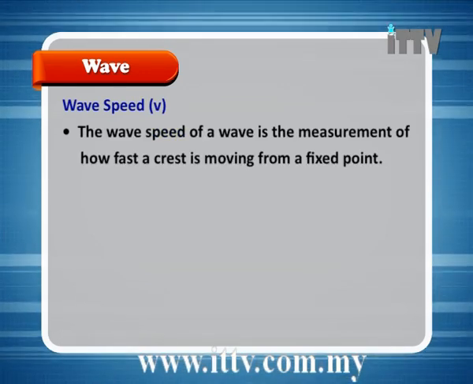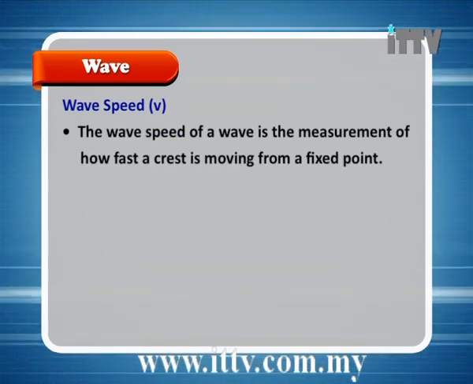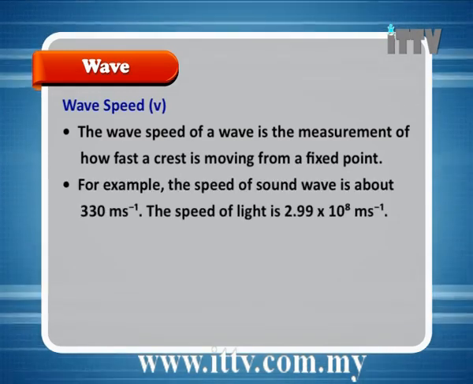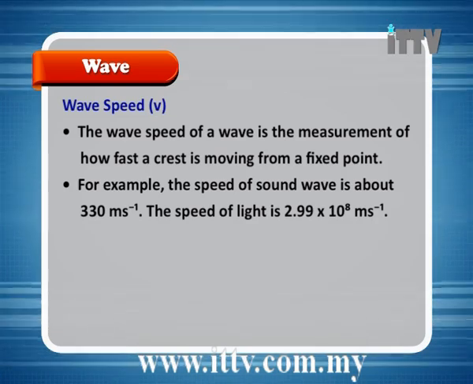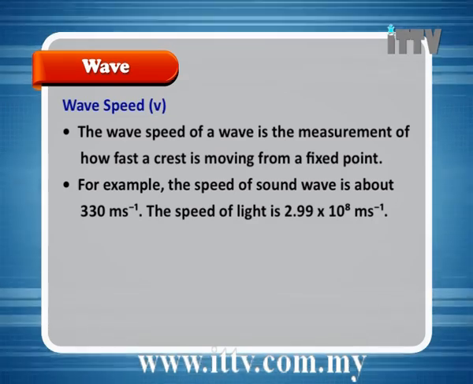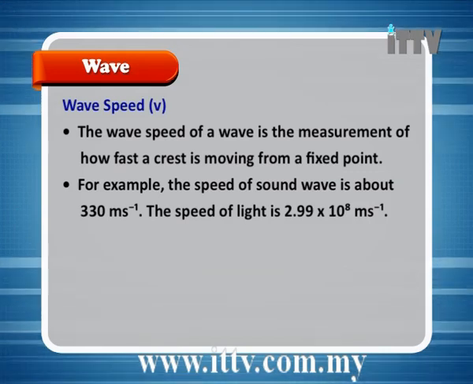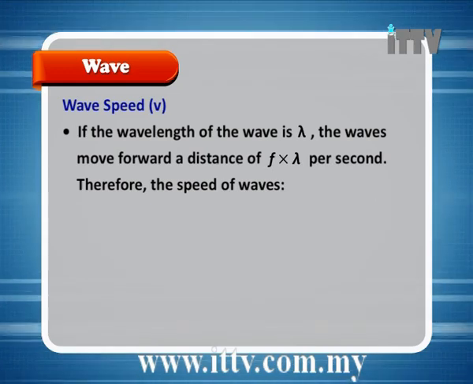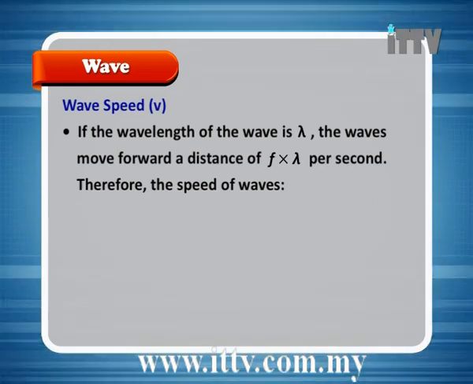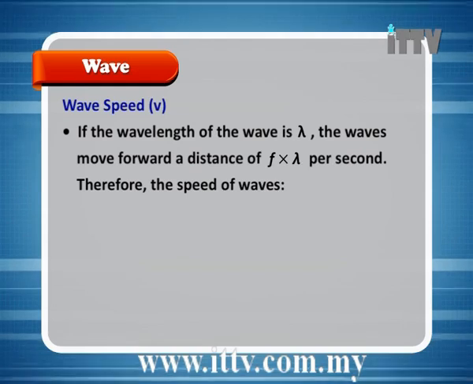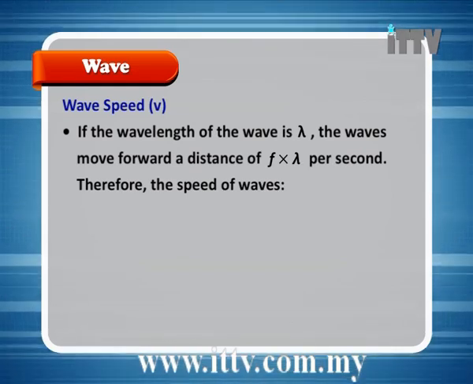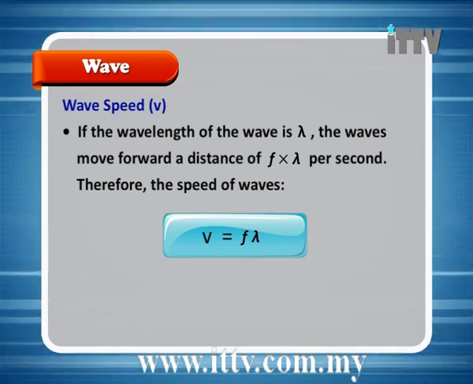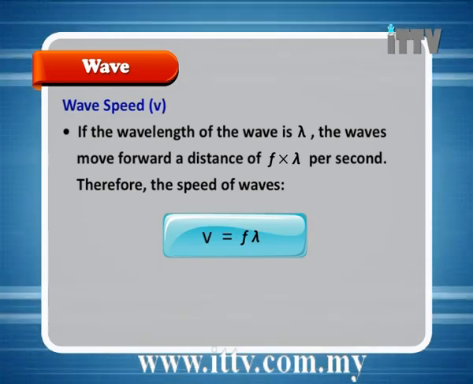Wave speed. The wave speed of a wave is the movement of how fast a crest is moving from a fixed point. For example, the speed of a sound wave is about 330 meters per second. The speed of light is 2.99 times 10 to the power 8 meters per second. If the wavelength of the wave is lambda, the wave moves forward a distance of f times lambda per second. Therefore, the speed of waves can be represented by the formula V equals f lambda.